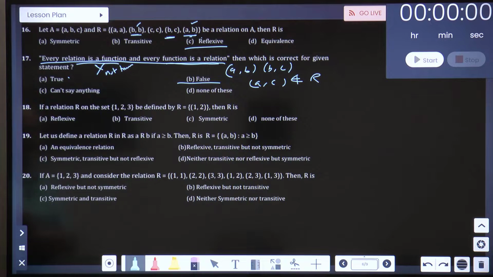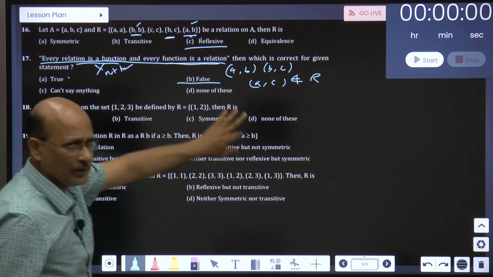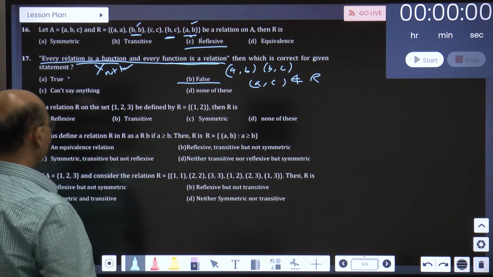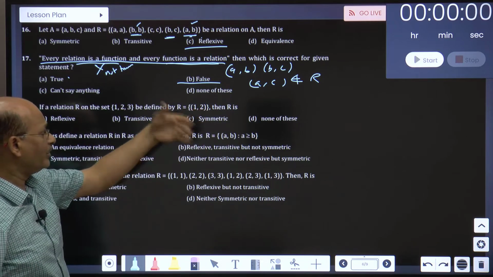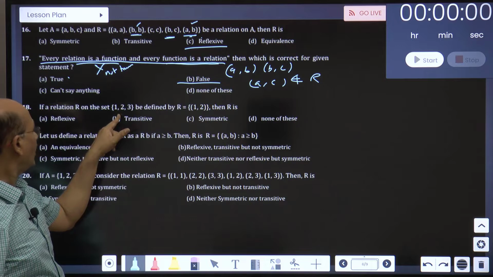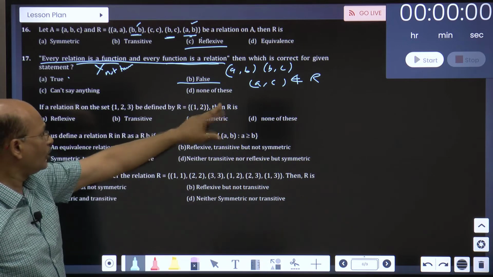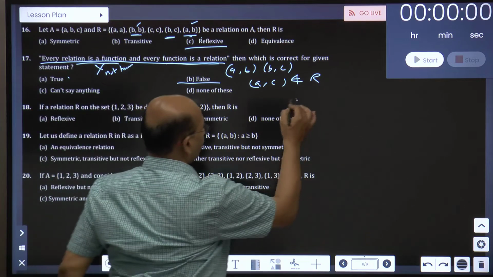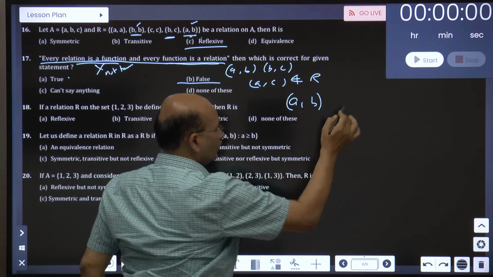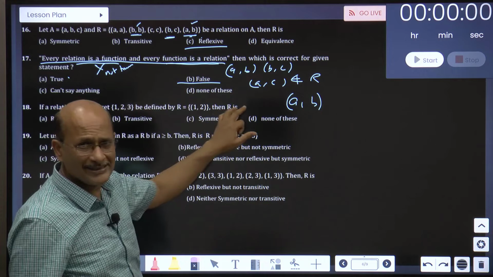Then if a relation on set R is 1, 2, 3, same type of question. Reflexive cannot be, 1, 1 is not there, 2, 2 is not there, forget it. Then 2, 2, 1, 2 is there, 2, 1 is not there, so symmetric is out of question. Transitive: 1, 2 is there, AB is there. So search for BC, there is no BC, so ignore this.